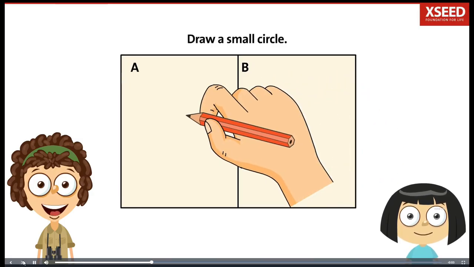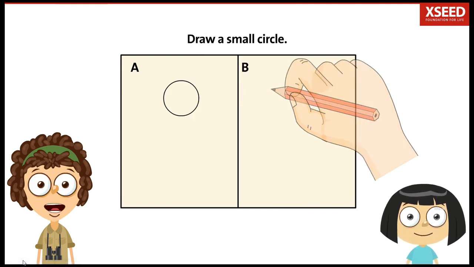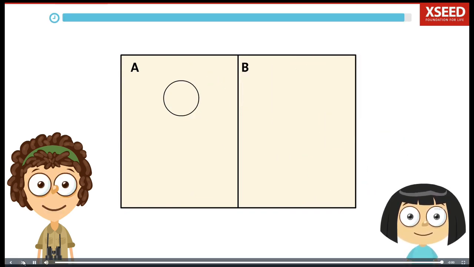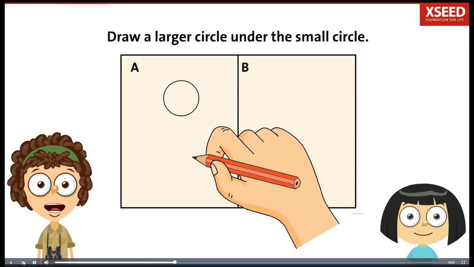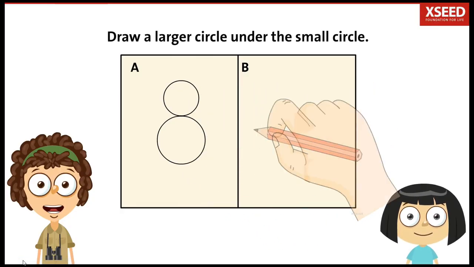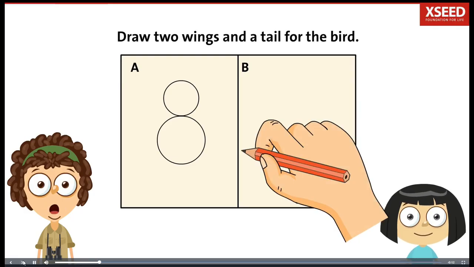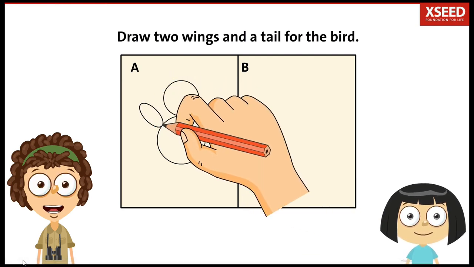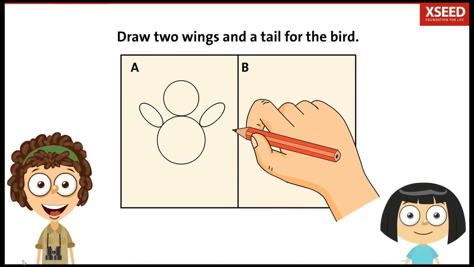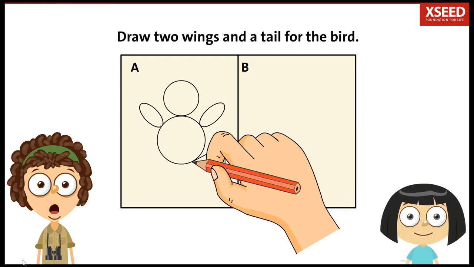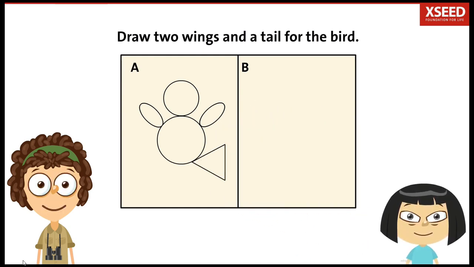Draw a small circle in part A like this. Draw a larger circle below it like this. Draw two oval shapes on either side of the large circle to form the wings of a bird. Draw a triangle to create a tail for the bird like this.